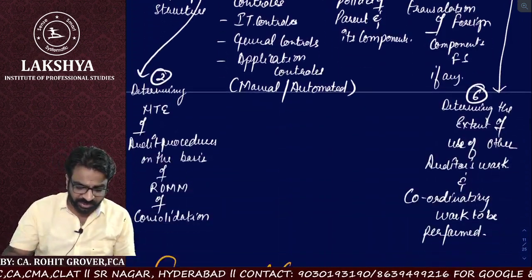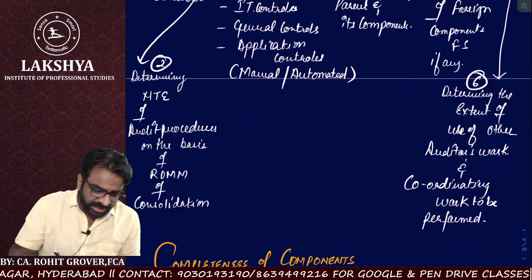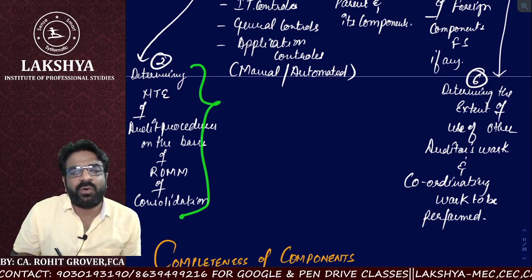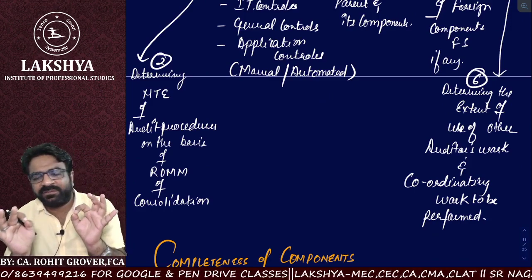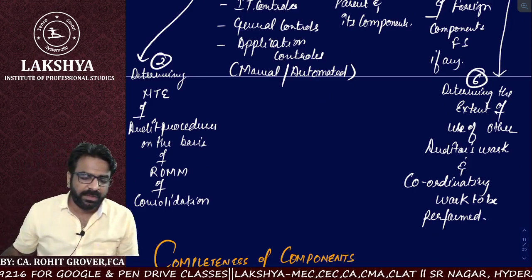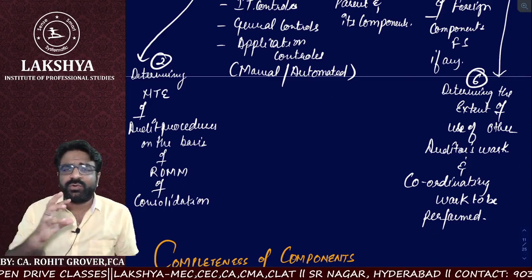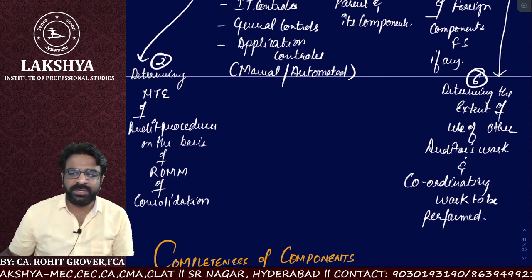And what is the next responsibility the auditor should have while doing the audit of consolidation? He should determine the nature, time, and extent of his audit procedures on the basis of the risk of material misstatements. Tell me one thing, guys. Consolidation is going to be a huge process or not? Yes, sir. Consolidation is going to be a huge process.